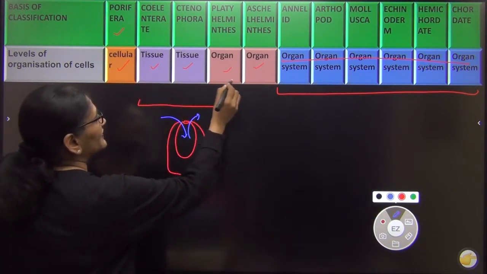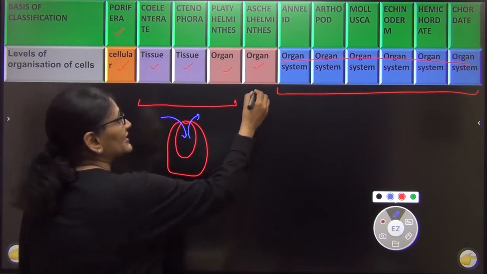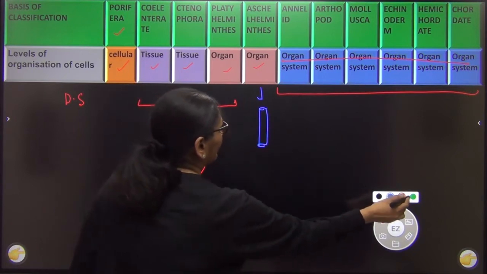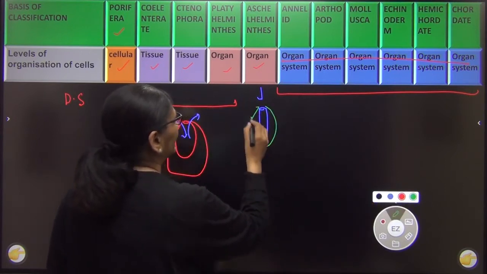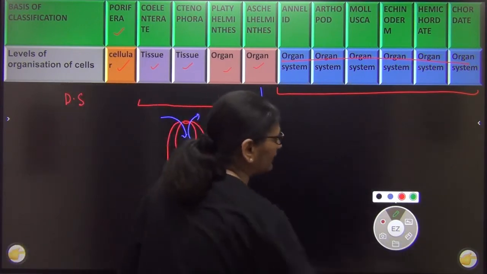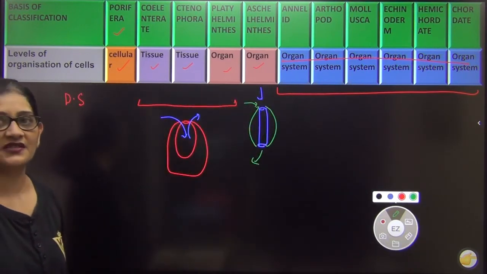That means the digestive system was incomplete. This is the first organism where we have a tube within a tube system, that means there is a separate opening for the mouth and a separate one for the anus. And then all of them have a complete digestive system.